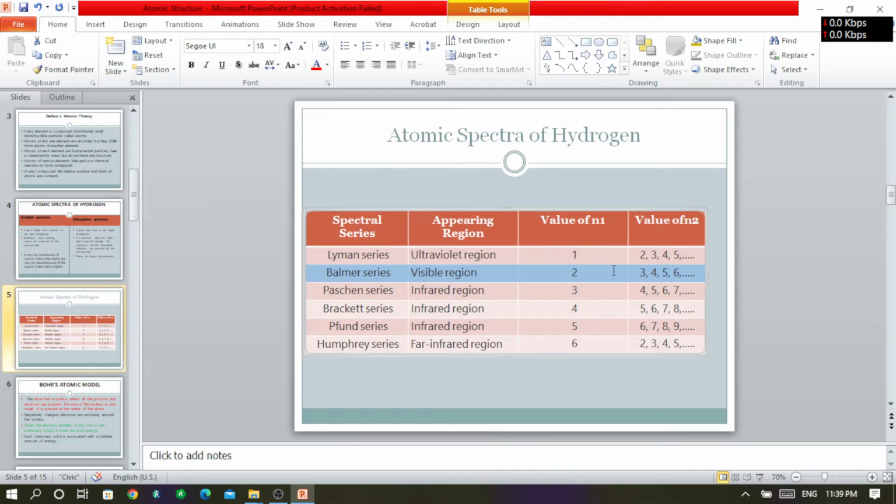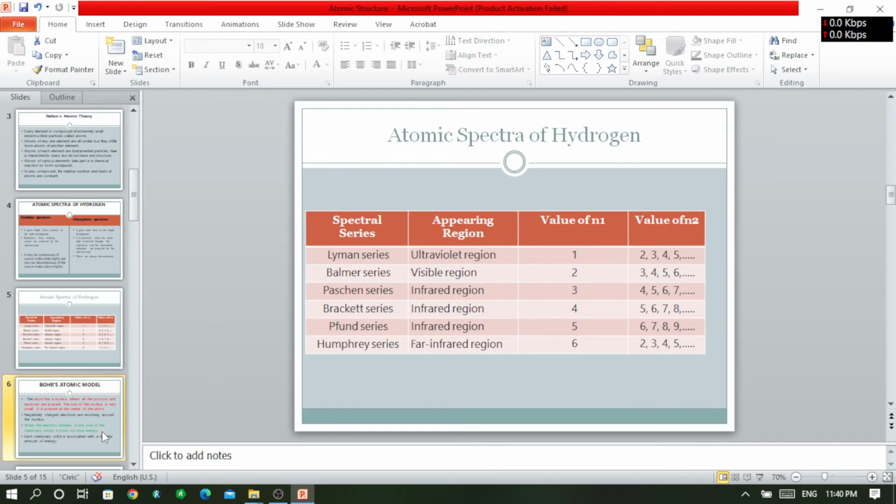Then definitely the excited state value will be more than the ground state value, which can be 3, 4, or any other number greater than 2. Same if we see the Brackett series or Pfund series: this is the region where the particular series will arise, and this number tells us the ground state value of that series.